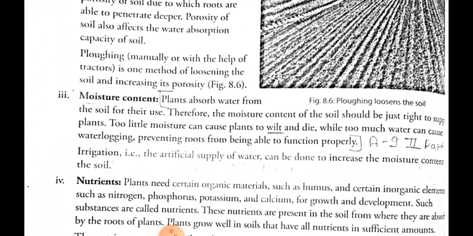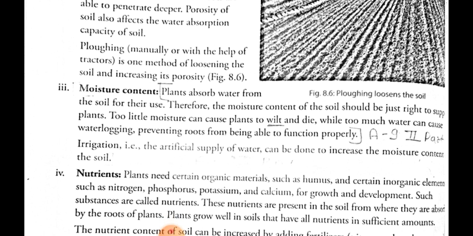Too little moisture can make the plant die or wilt, whereas too much water can cause waterlogging and prevent the roots from functioning properly. So neither a heavy amount nor too little water is required. Always an adequate amount of water should be given to the plant for its growth. And for supplying water in the fields, we irrigate the fields, which is always done to increase the moisture content of the soil.